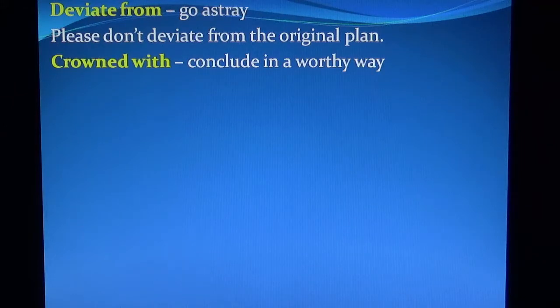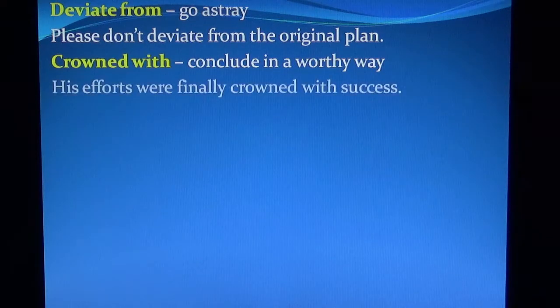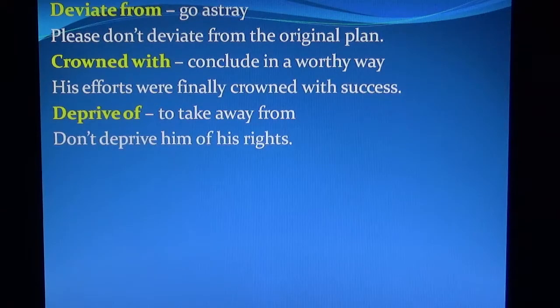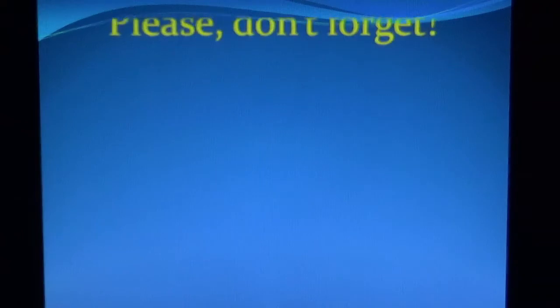Crowned with means conclude in a worthy way. His efforts were finally crowned with success. Deprive of means to take away from. Don't deprive him of his rights.